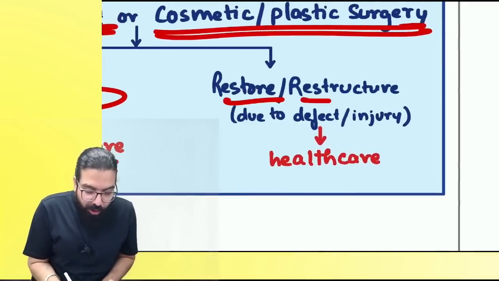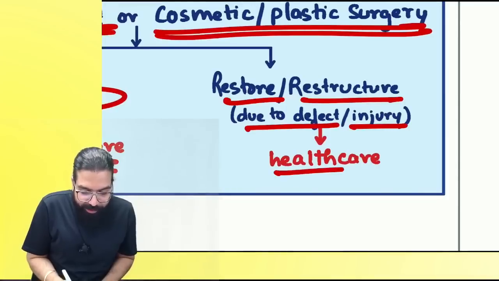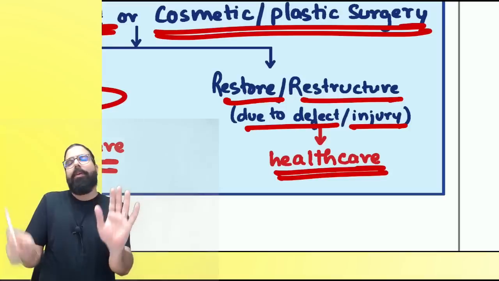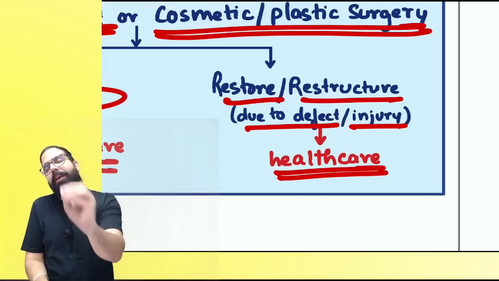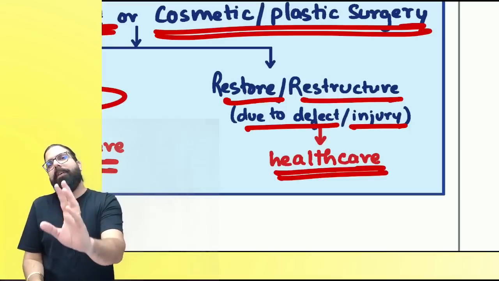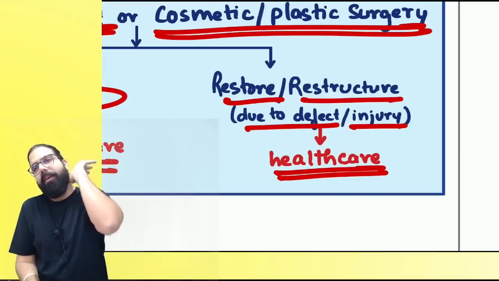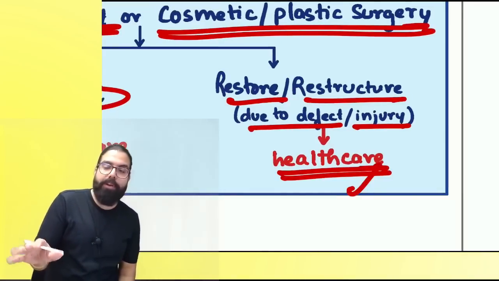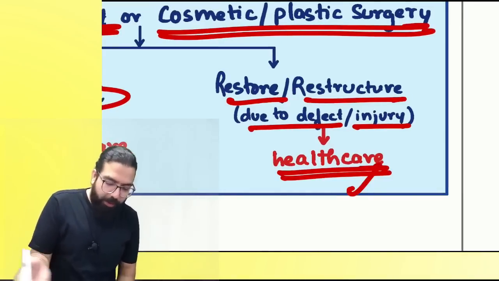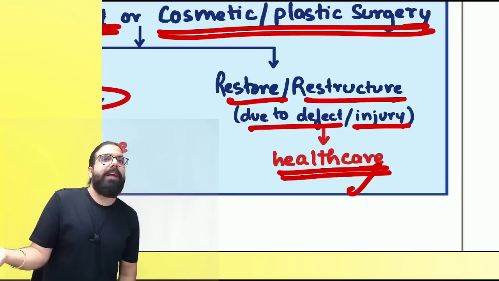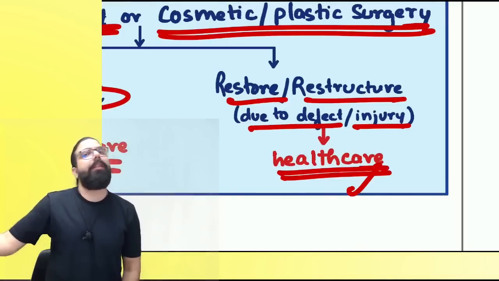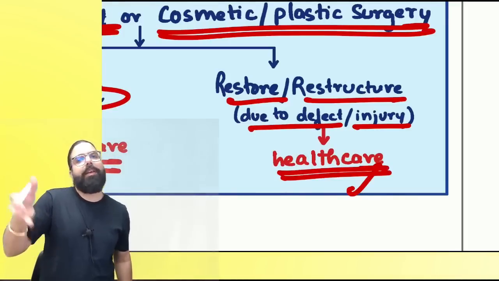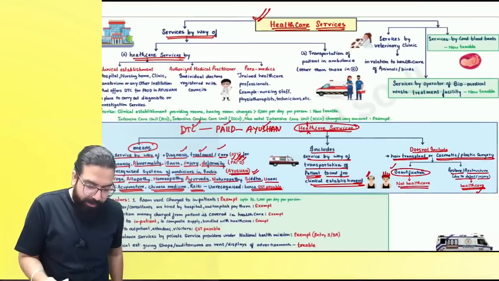Restoring or restructuring due to defect or injury is always exempt. Government is selling beautification. If you can spend, you spend GST also. If it is not beautification, then it is always exempt. Suppose one person met with an accident. Because of the accident, one plastic surgery was done. That is not beautification. It shall be exempt. I hope everyone is clear till here.